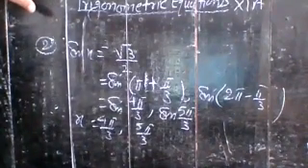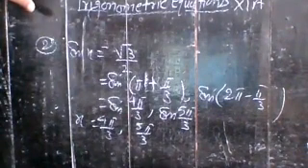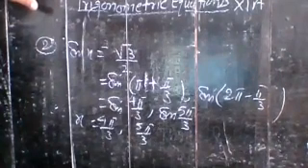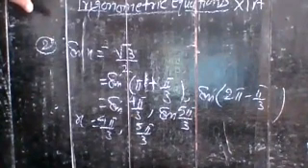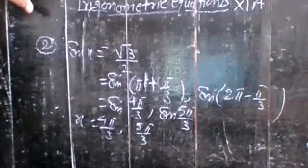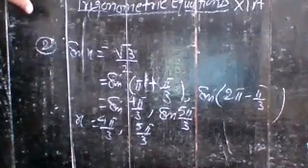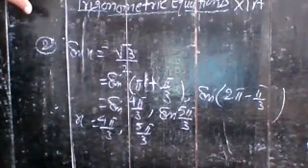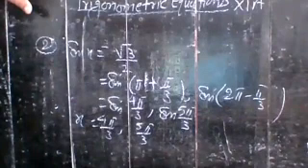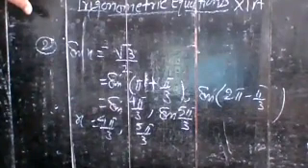I think it is clear. In the same way, write the third question and tell me what your answer is. I am waiting for you. Write cos x is equal to 1 by root 2. Find its principal value. Solve it and tell me your answer.